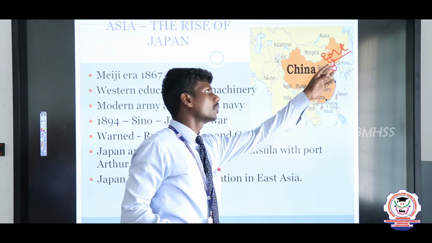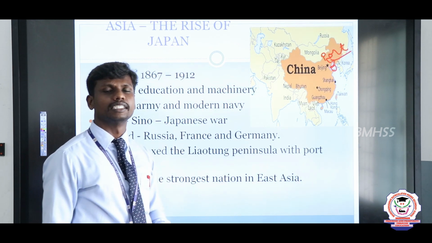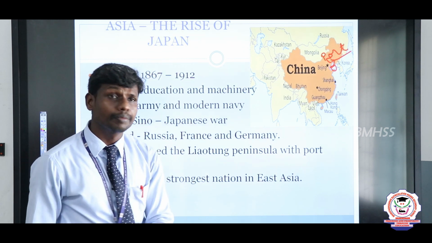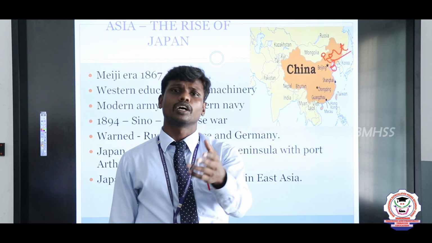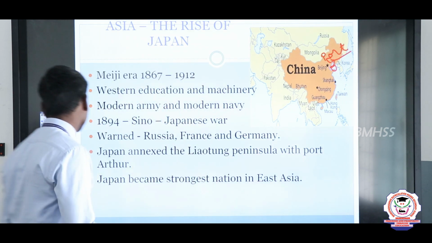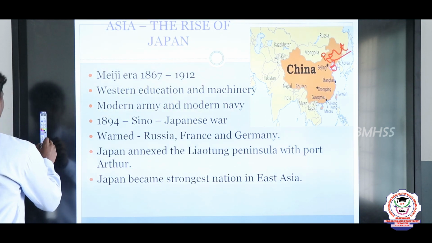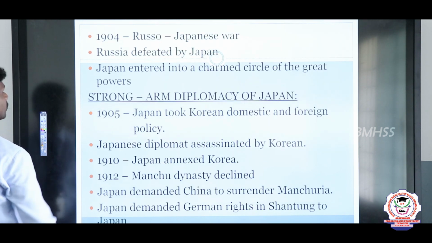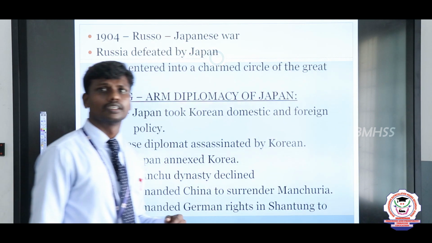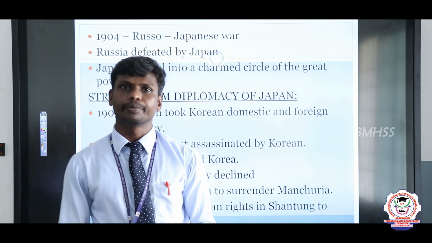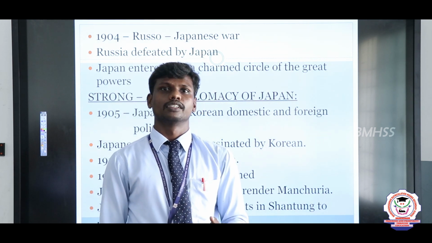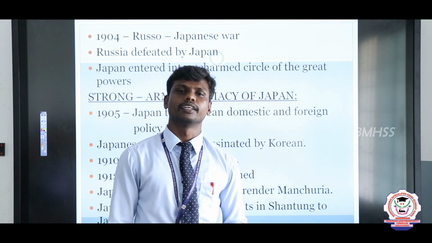So, this place was annexed by the people of Japan. This is not liked by the Russians, so they sent a huge army against Japan. In the year 1904, the Russians fought with Japan, but unfortunately what happened? Japan succeeded, and Russia faced failure.